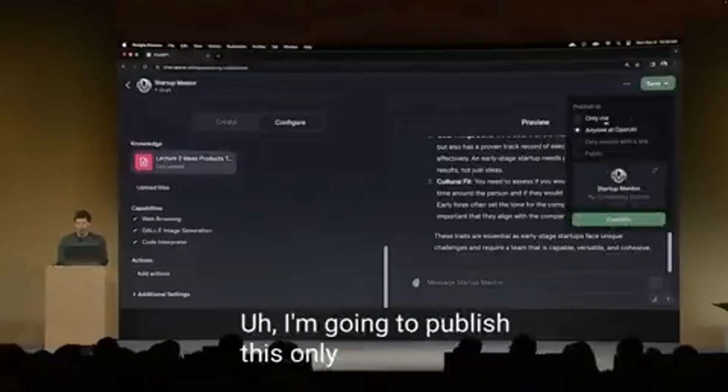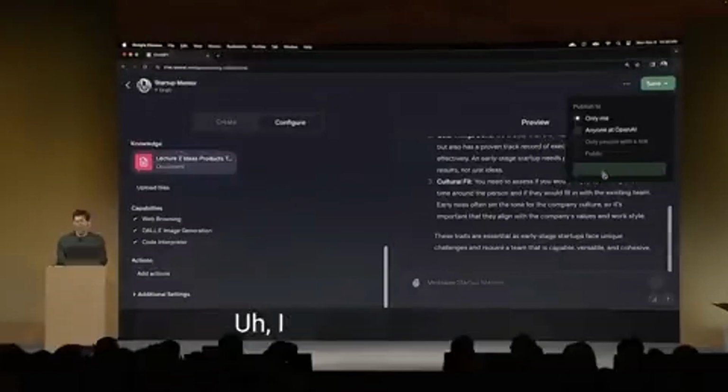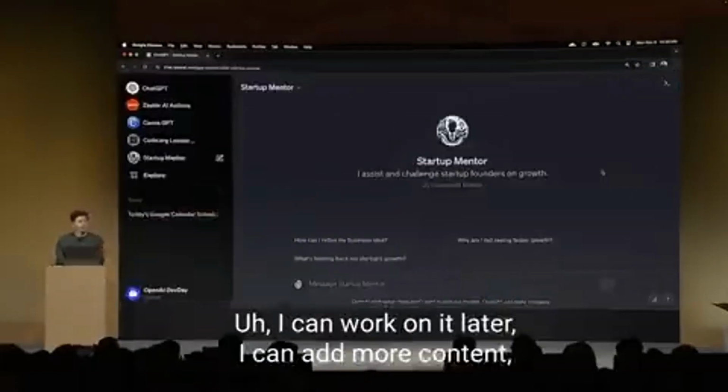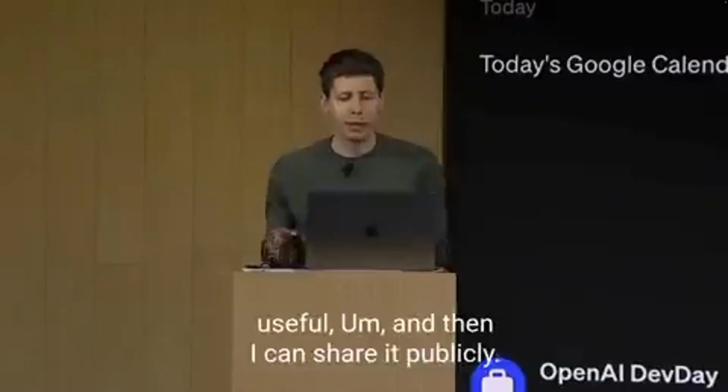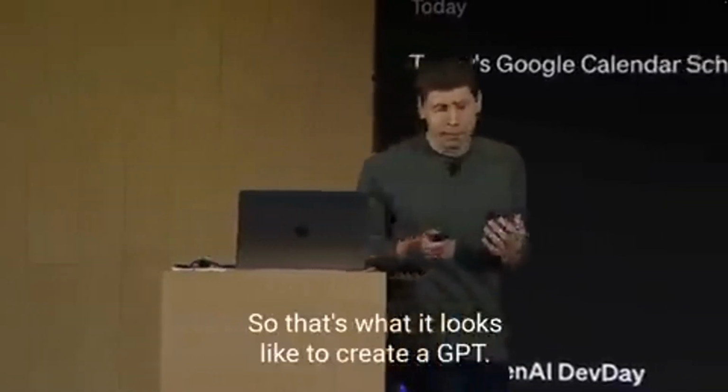I'm going to publish this only to me for now. I can work on it later. I can add more content. I can add a few actions that I think would be useful. And then I can share it publicly. So that's what it looks like to create a GPT. Thank you.